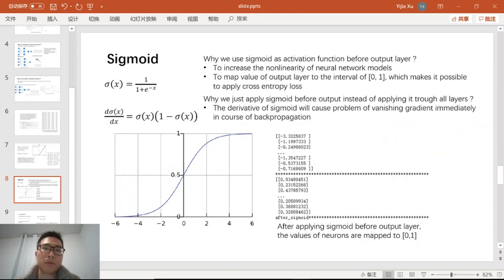And we only use sigmoid before the output of the neural network. This is to increase the non-linearity of the neural network model and to map the value of the output layer to the interval of 0 to 1, which makes it possible to apply cross-entropy loss after the sigmoid function. And why do we apply it just before the output instead of through all layers? Because the derivative of sigmoid will cause the problem of vanishing gradient in the course of backpropagation.